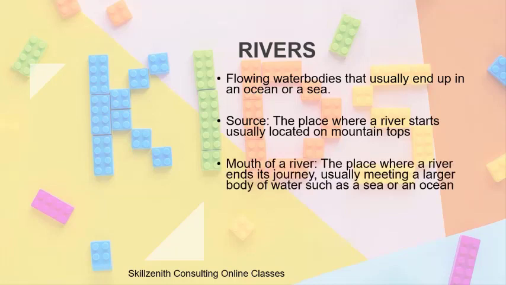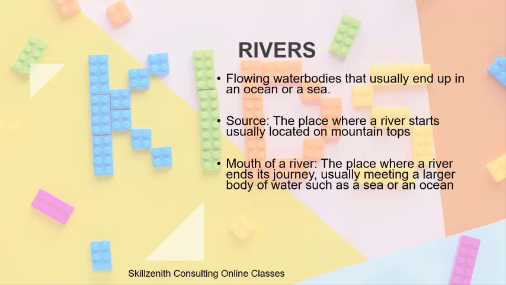When we talk about rivers, we talk about two parts of the rivers, that are source and the mouth of a river. A source is a place where a river starts, usually located on mountain tops. So in simple words, it's nothing but a birthplace of the river, the place where it originates or starts its journey, that is called as the source, and most of the times it is the mountain tops.